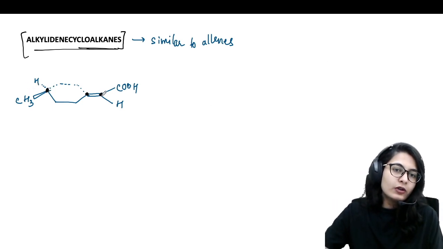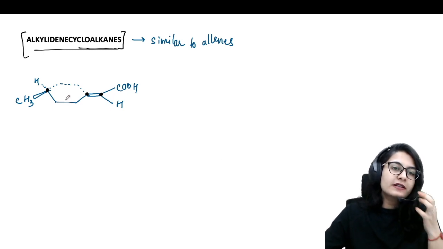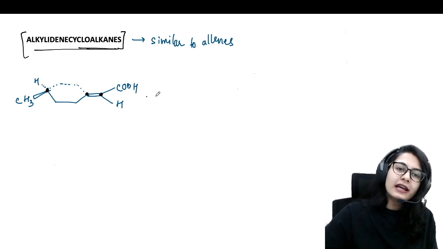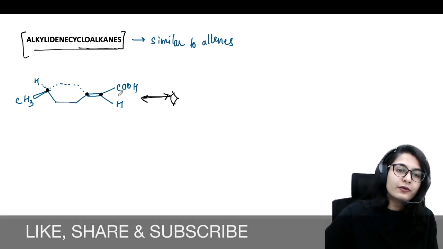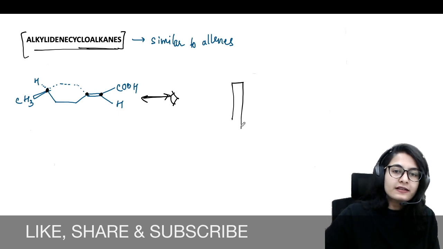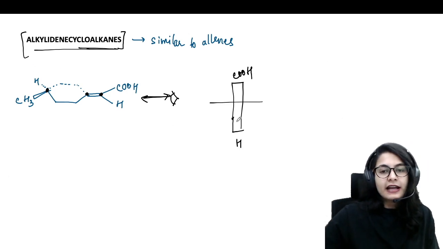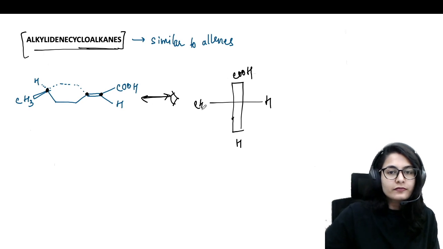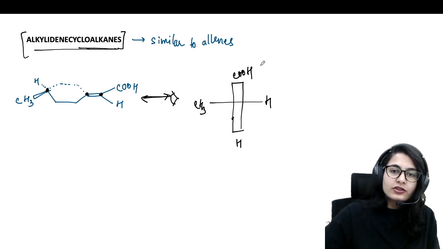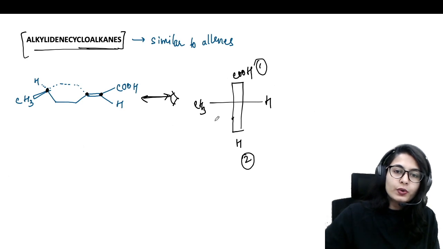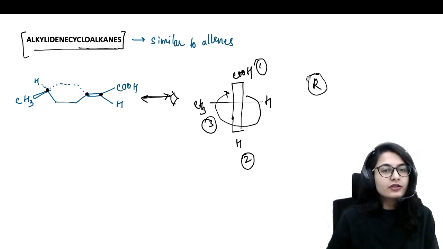Yeah, it is perpendicular to this carbon, because these substituents are planar, these are perpendicular. So once again, if it is similar to allene, you are just going to visualize over here. So on this side you see a vertical line, COOH is above, hydrogen is below, and who is on the right hand side? This hydrogen. This is your methyl on the left hand side. So give the priority 1, 2, 3, and let the fourth one be ignored. So 1, 2, 3 is clockwise, we get the R configuration for this system.